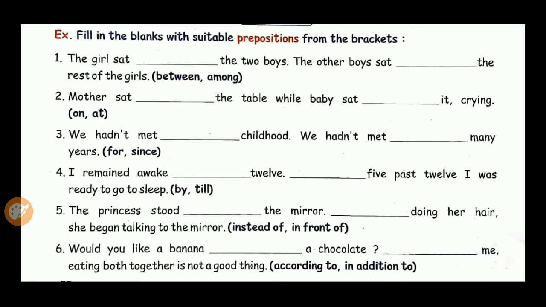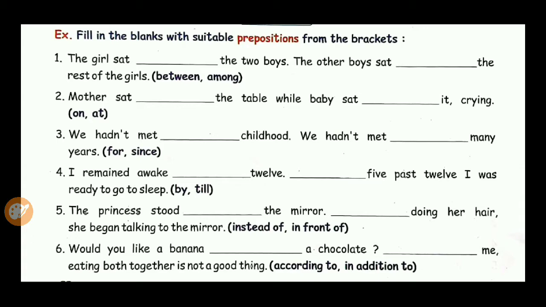Two prepositions are given in the brackets.